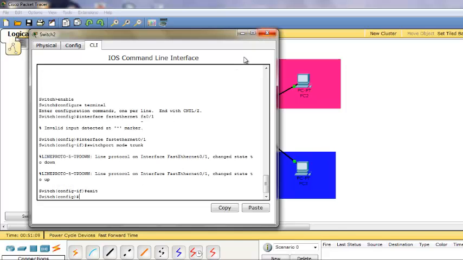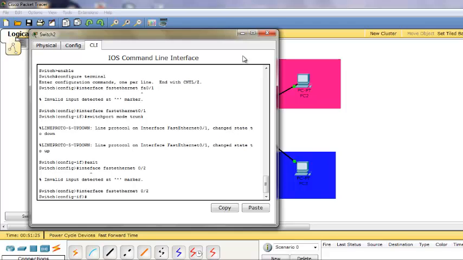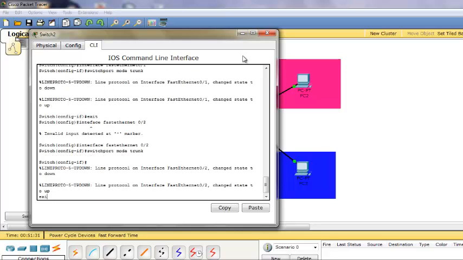Same in interface FastEthernet 0/2. Interface, then switchport mode trunk, exit.